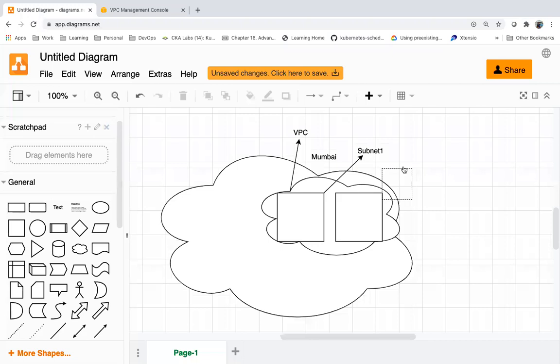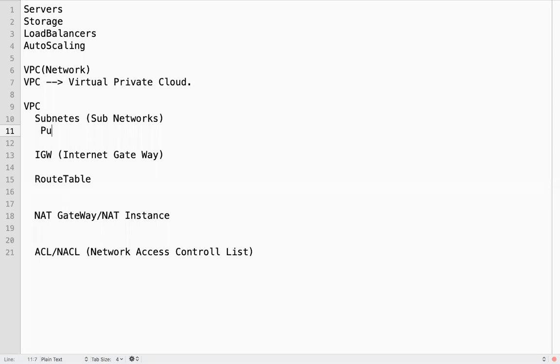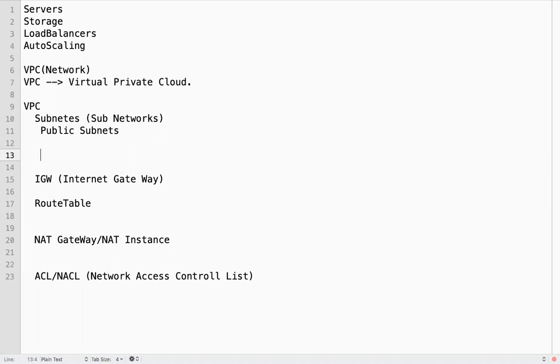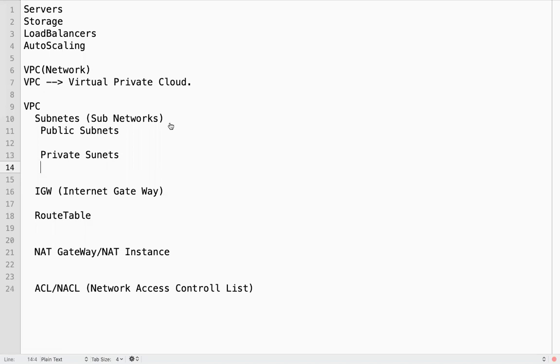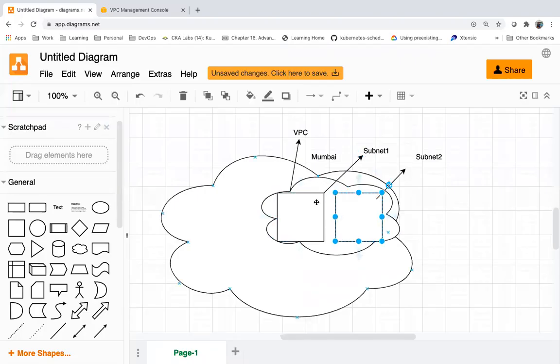Again, there are primarily two types of subnets: public subnet and private subnet.